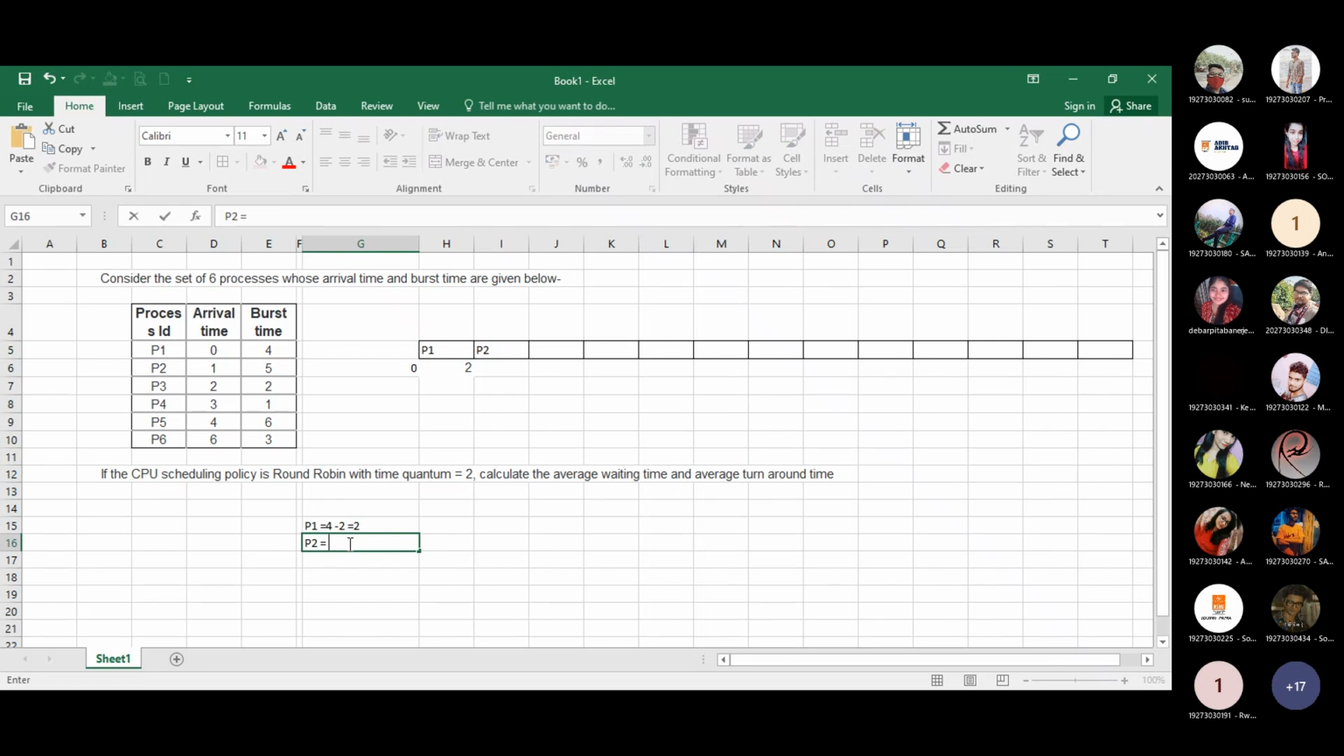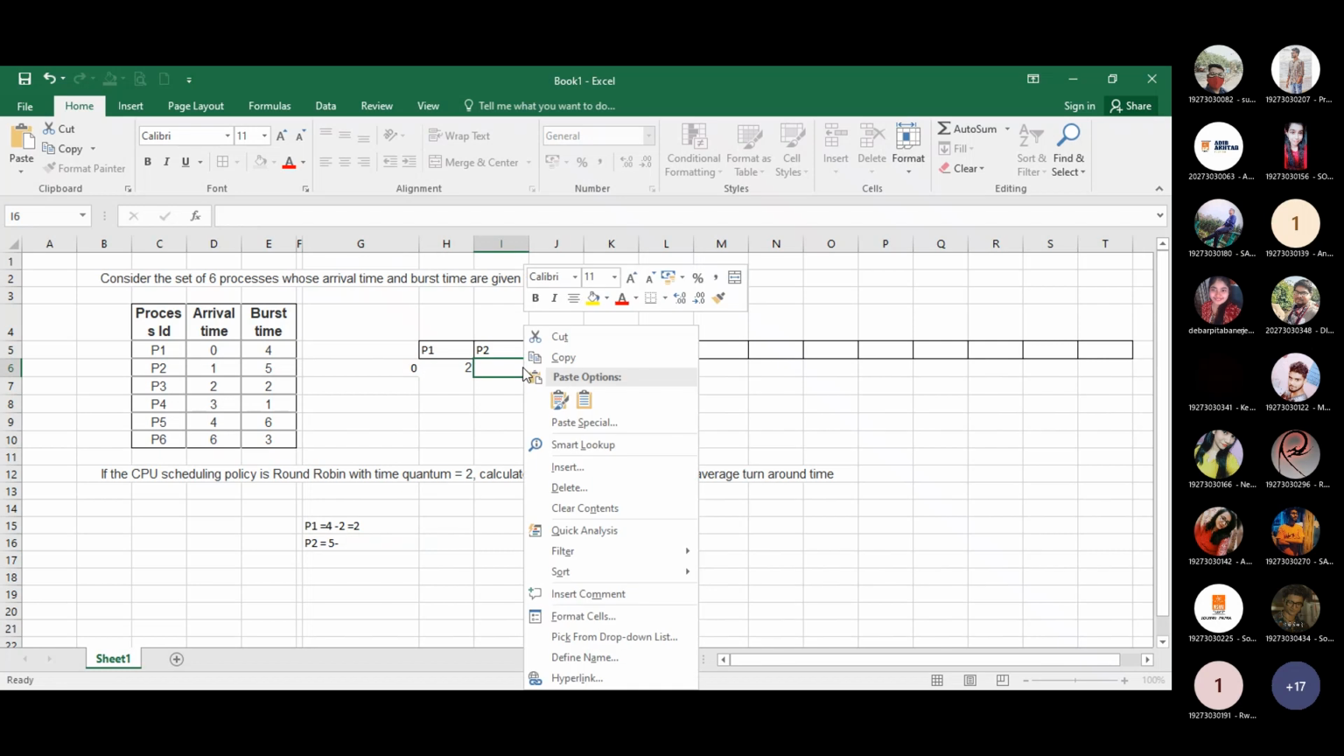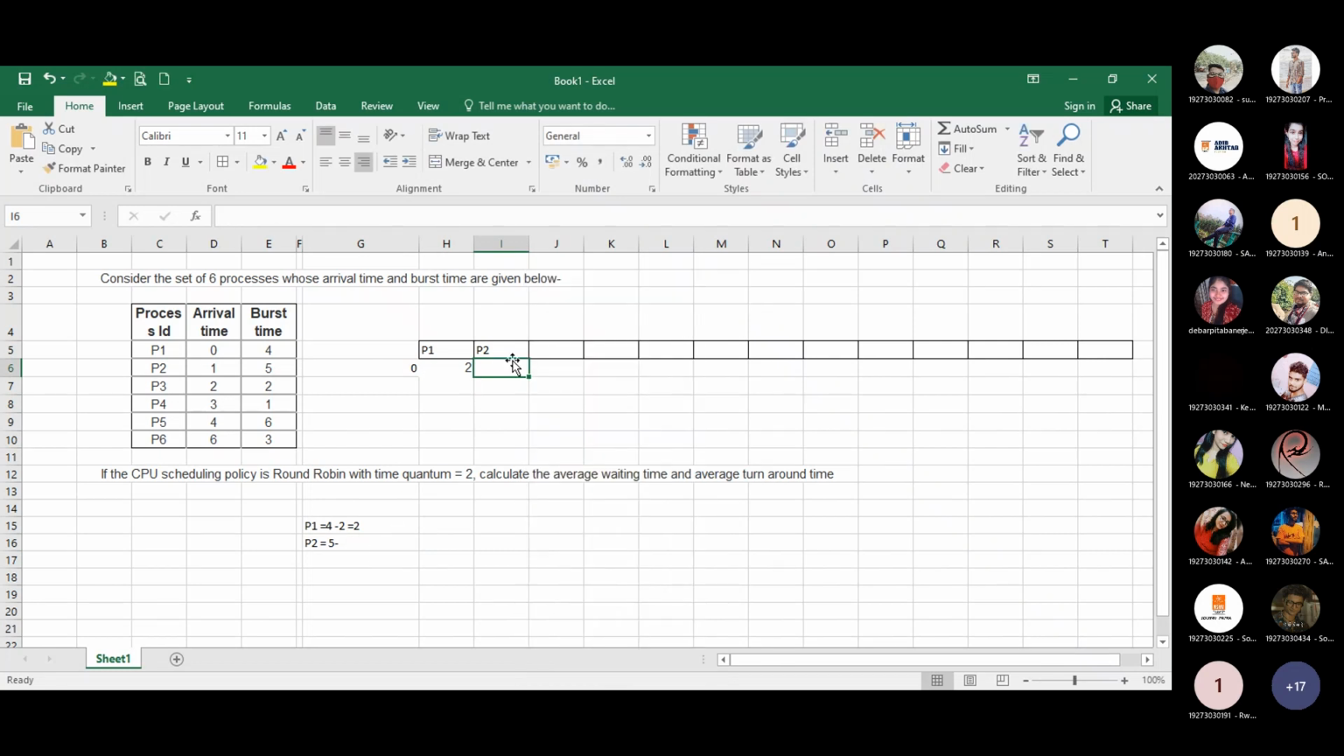How much burst time is required? 5. But the system allows only 2 units of time. That's why they allow up to 2. 2 plus 2 is 4. And here we subtract 5 minus 2, because the total time required is 5 units and 2 units have already been completed by P2. The remaining time is 3.